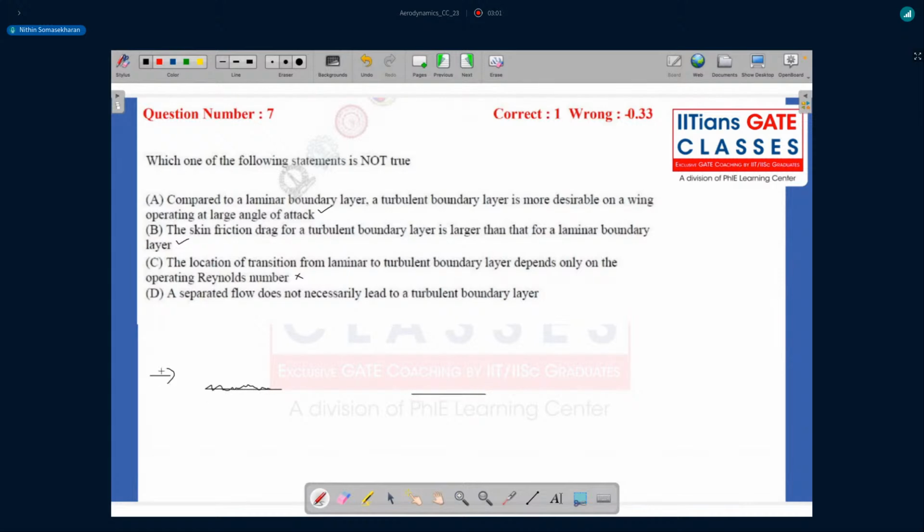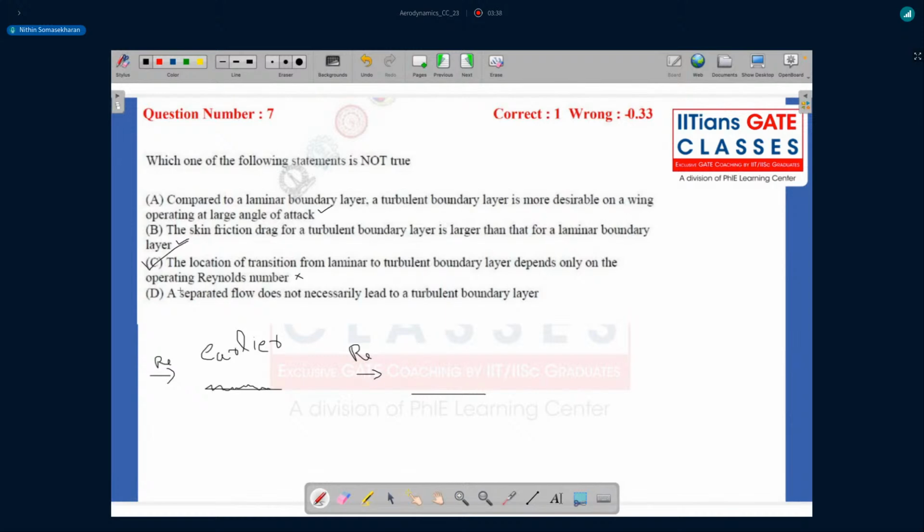Both are operating at the same Reynolds number, Re. So your transition to turbulence will happen earlier over here as compared to the smooth case, because you're providing a lot of disturbance to your flow, which will then grow and eventually become turbulent. In this case, there is much less disturbance, right? So Reynolds number is not the only deciding factor. Option D, so the not true option is option C.